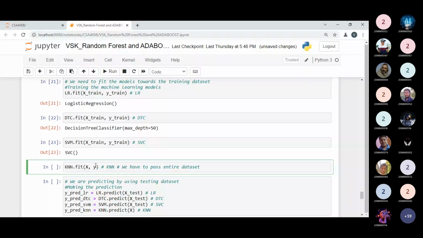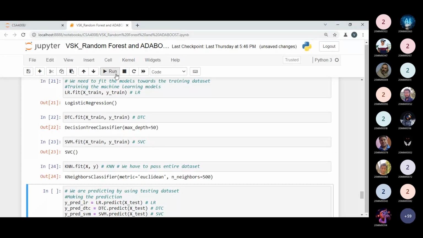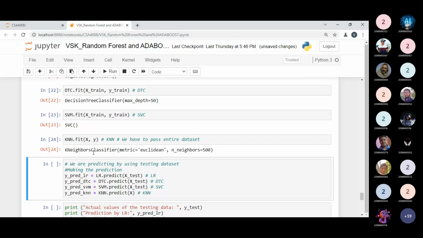It is one of the pros of our KNN algorithm. So I'm passing the entire data set. Please keep this in mind next time. Do not forget it. So my model is built with the Euclidean distance metric and the number of neighbors as 500, as I have passed in this parameter.